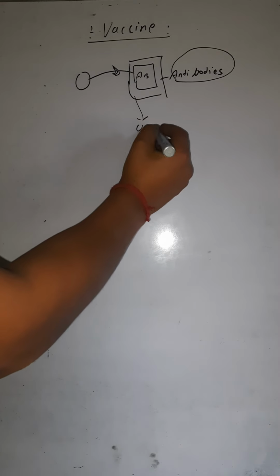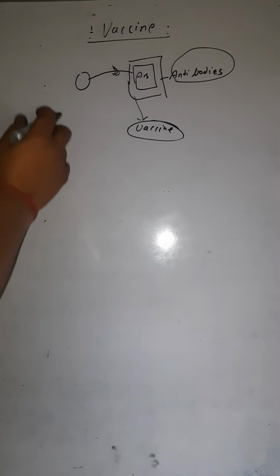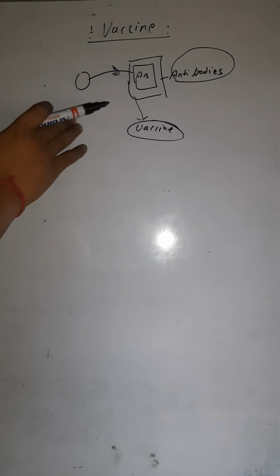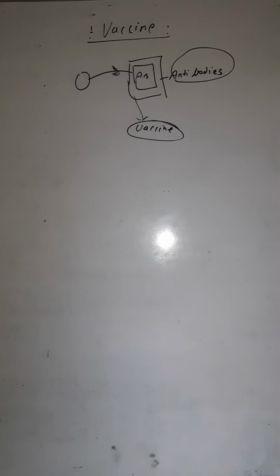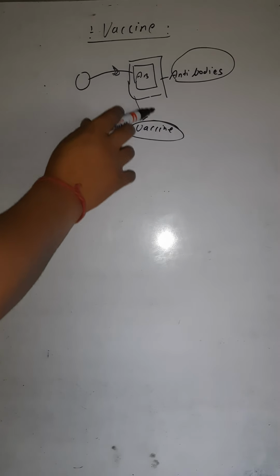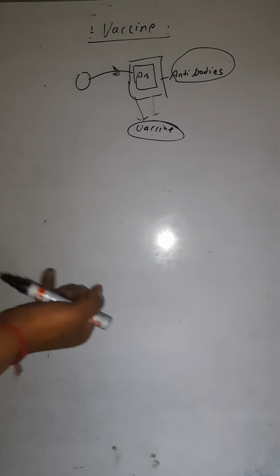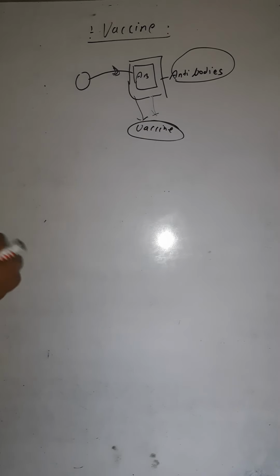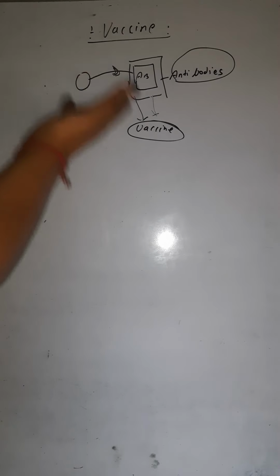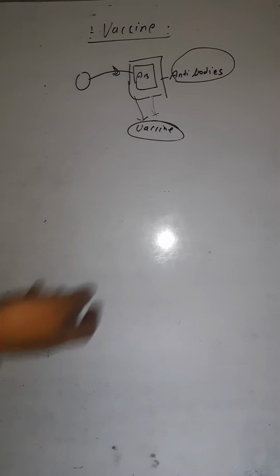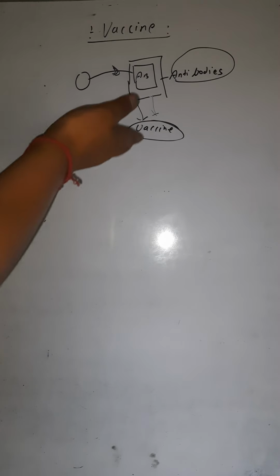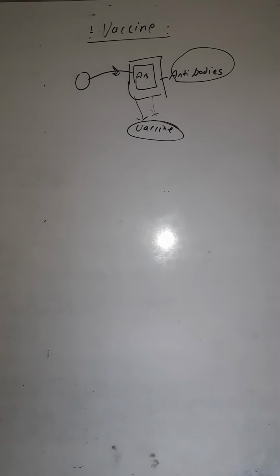If we take a vaccine for that disease, then when the disease enters my body, my body will soon produce antibodies in more and more number. There will be a huge army, and the virus cannot harm us. This is the function of the vaccine, and the production of more antibodies with the help of the vaccine is called vaccination.